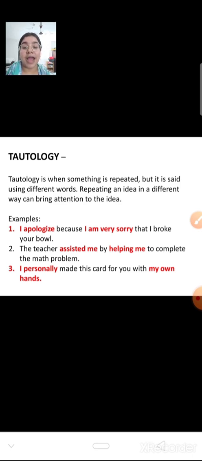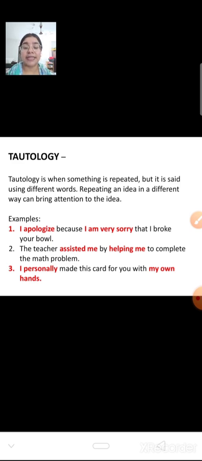For example, I apologize because I'm very sorry that I broke your ball. I apologize also means I'm sorry, and I'm very sorry is used again. That means the same thing is repeated by using different words. That's why here we have the tautology figure of speech.